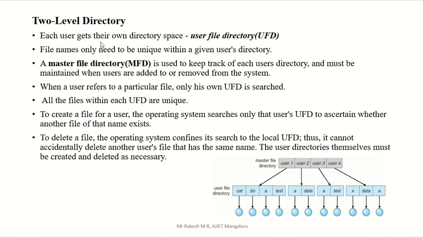Two level directory: each user gets their own directory space. See here, you can see the diagram. Here we have one full directory, which is used by 4 users. This is one directory that is called the master directory. The entire directory contains 4 users: user 1, user 2, user 3, user 4. 4 users can use this one directory.